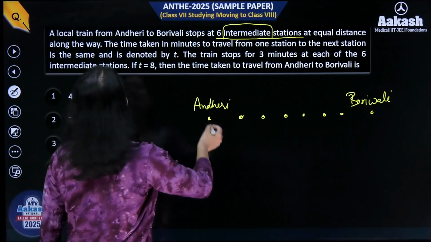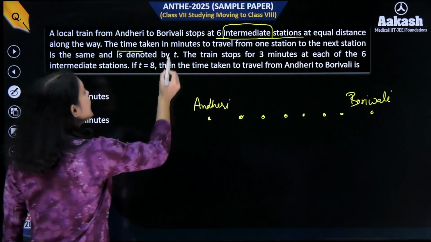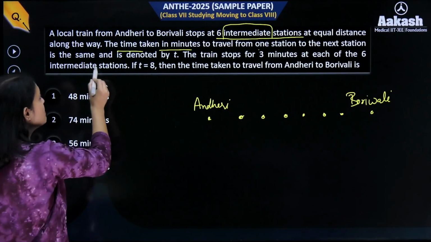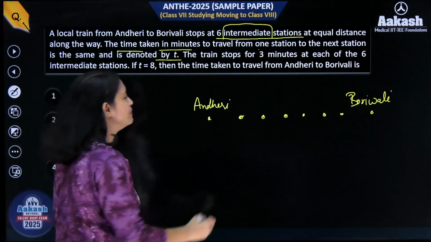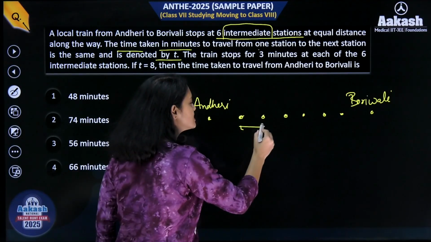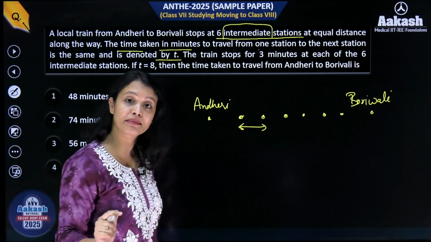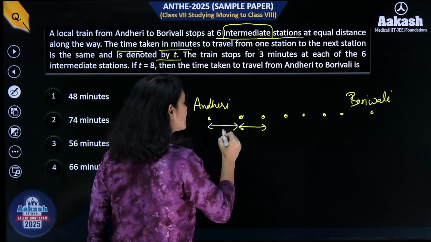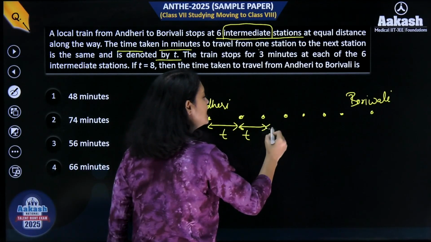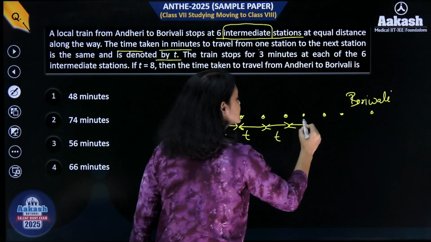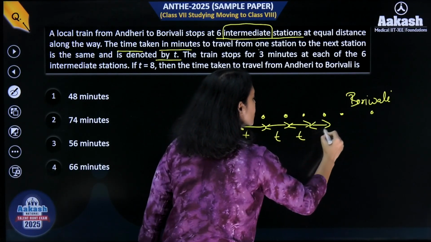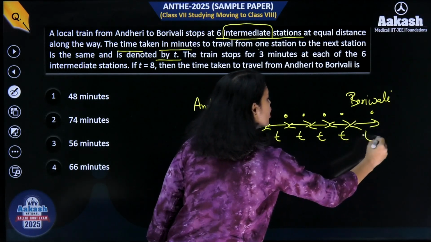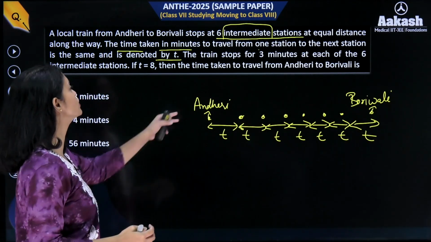Now, the time taken in minutes to travel from one station to the next station is the same and is denoted by T. That means from one station to another station, the train is taking the same time, denoted by T. So to go from here to here it took T time, from here to here also, and the next station also, and so on and so forth. Okay, I hope you understood this. Now let's move on to the next part.